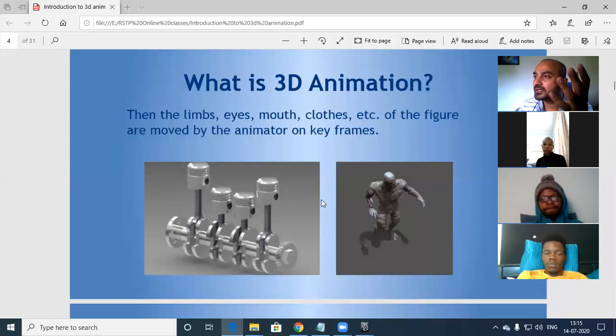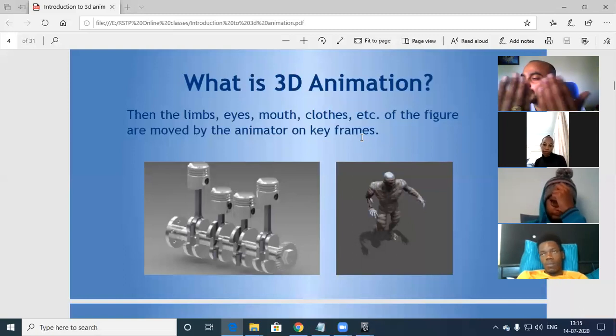For example, in the Terminator 3 movie, the recent one, or 4 which is coming, Arnold Schwarzenegger, the hero. They have created him in CG, which looks almost so realistic.